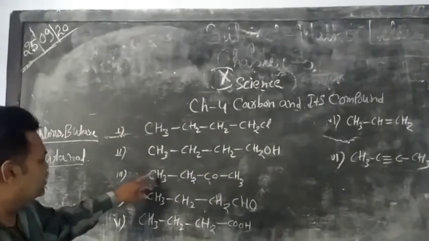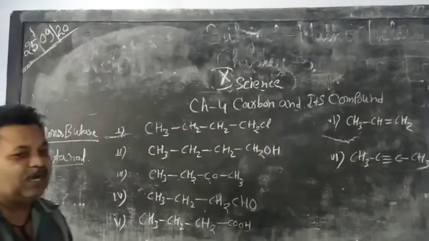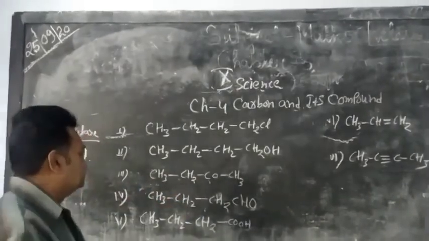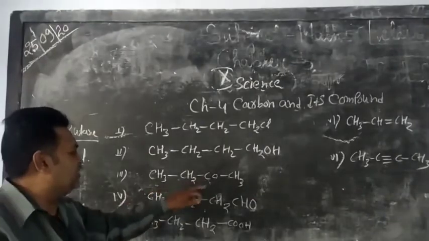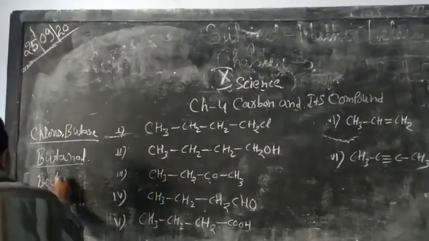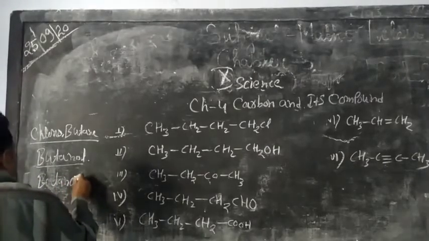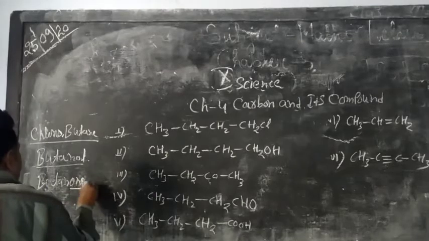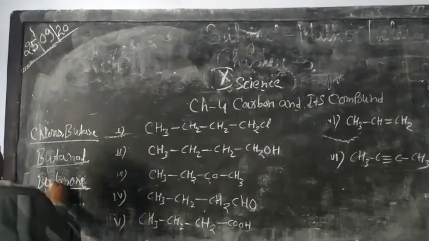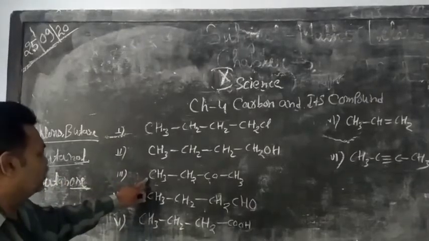Next one has 1, 2, 3, 4 carbons and a ketone group, so the name is butanone. The suffix one is used here, so the name of the organic compound is butanone.